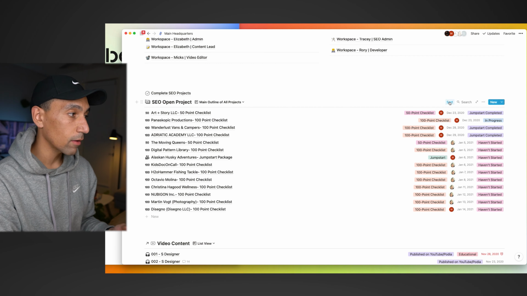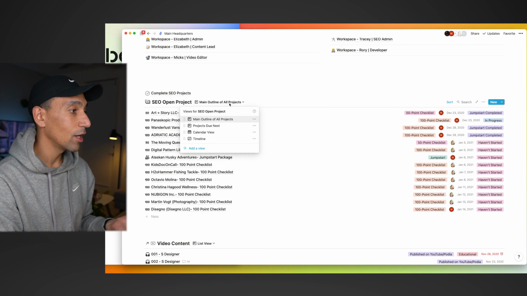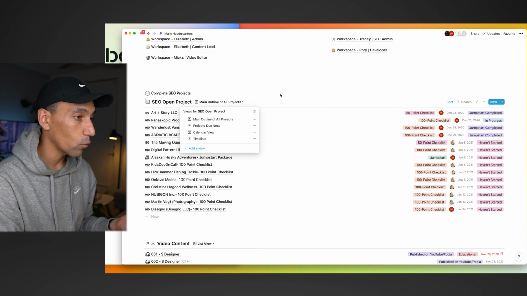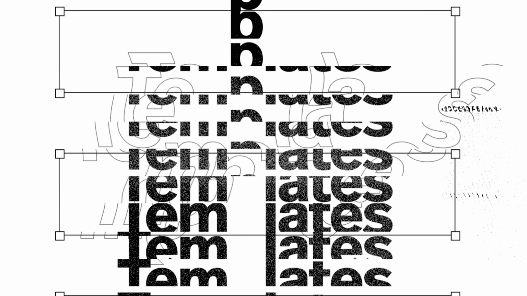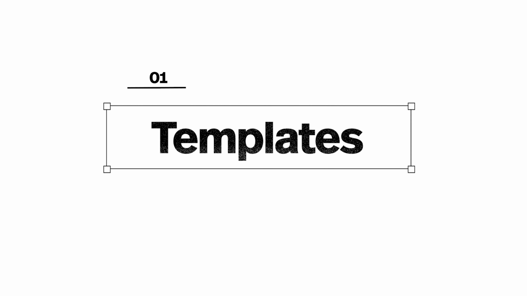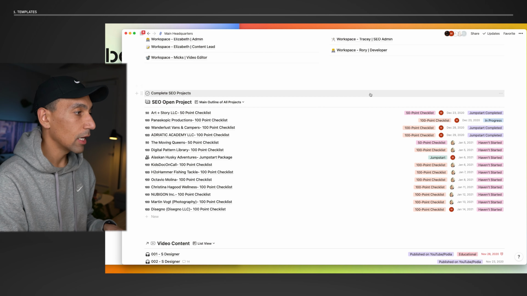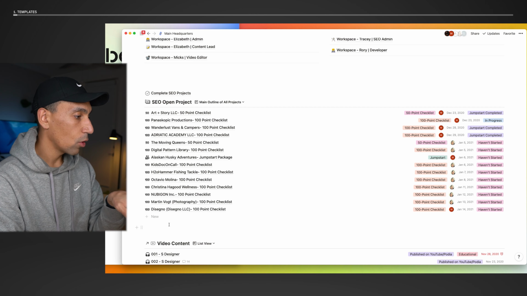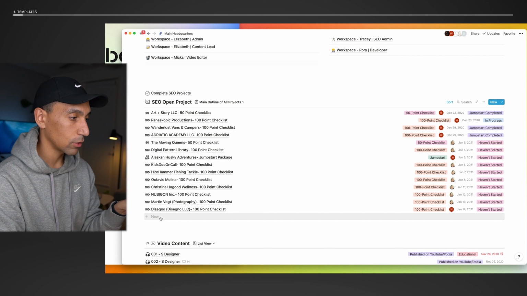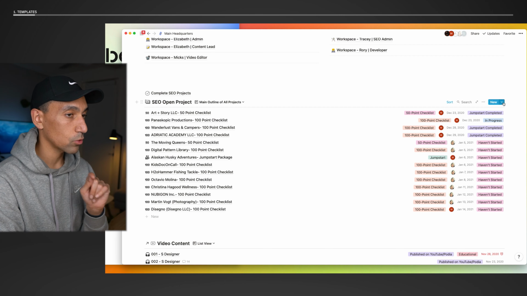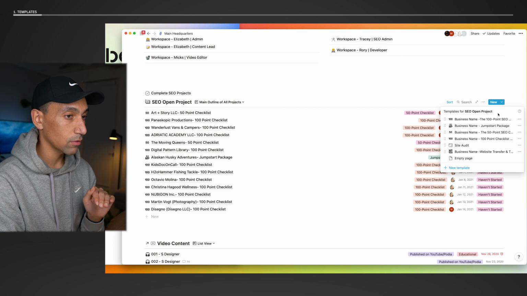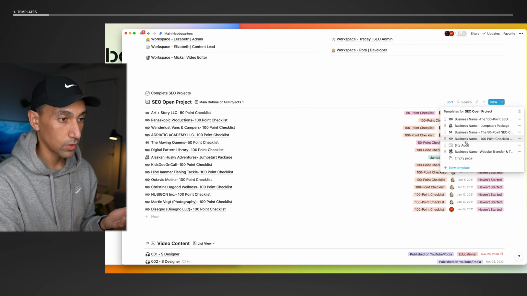You can sort this however you want. You could organize it how you want. You could have different views here of whatever you want. But the first thing I'm going to touch on here is templates. Why this works so well and is just so beautiful is this is like a mini database where we have templates. So if I click new here or new up here, or click this little drop down arrow, you'll see there's these 4 or 5 templates, maybe actually 6.